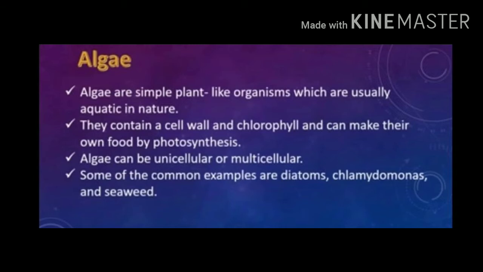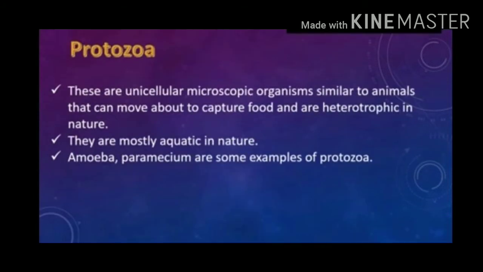Second group is algae. Algae are simple plant-like organisms which are usually aquatic in nature. Aquatic means they live in water. They contain a protective layer, cell wall and have a green pigment which performs photosynthesis. Algae can be unicellular or multicellular. Unicellular means single celled, multicellular means many cells. Some examples of algae are diatoms, seaweeds.